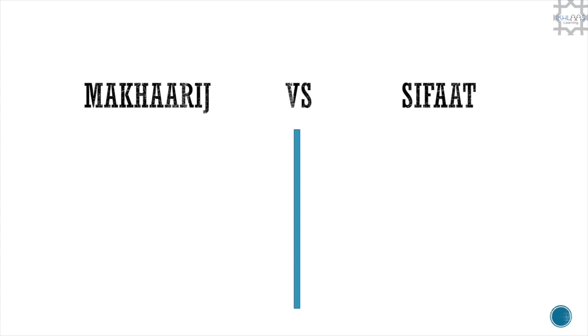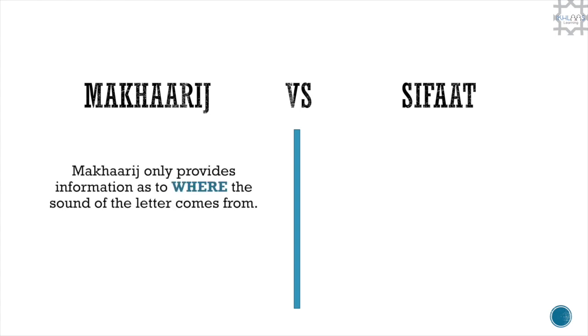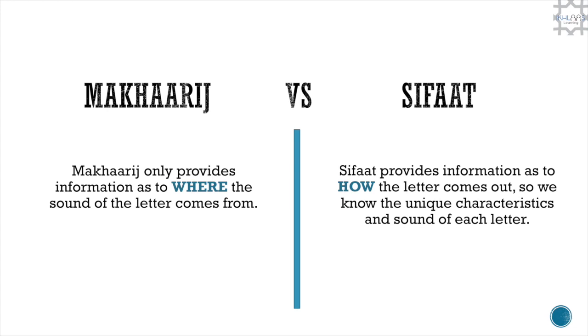So what's the difference between Makharij and Sifat? Makharij only provides information as to where the sound of the letter comes from, whereas Sifat provides information as to how the letter comes out, so we know the unique characteristics and sound of each letter.